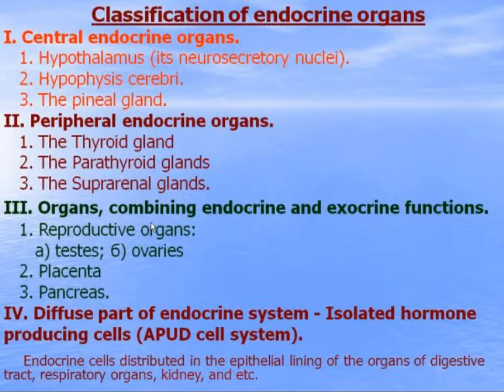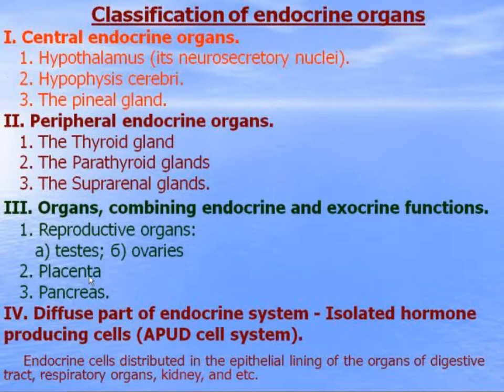Organs combining endocrine and exocrine functions, like reproductive organs, testes and ovaries. They produce sex cells and also produce sex hormones.